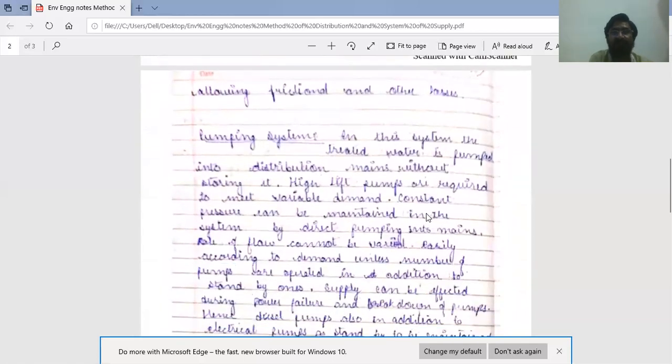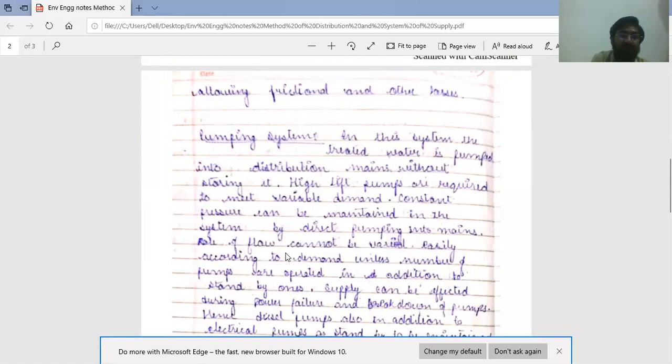Second system is pumping system or direct pumping system. In this system, the treated water is pumped into distribution mains without storing it. High lift pumps are required to meet variable demand. Constant pressure can be maintained in the system by direct pumping into mains.